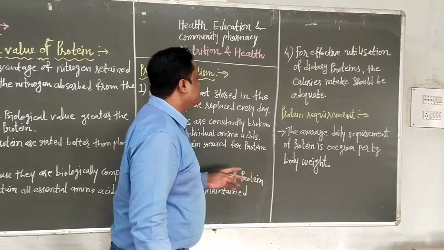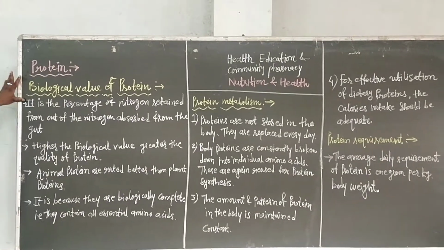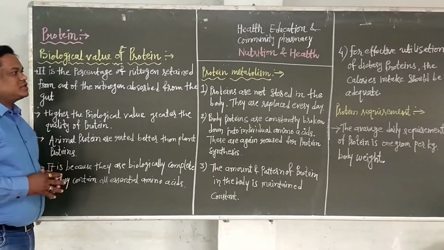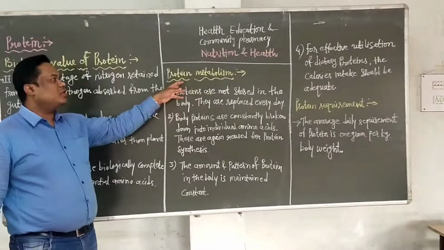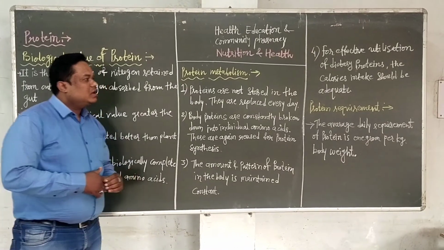In this lecture we have seen about protein, that is what is the biological value of protein, why it is essential, and what is the main absorption. Then second, we saw what is protein metabolism, and third, we saw the protein requirement.